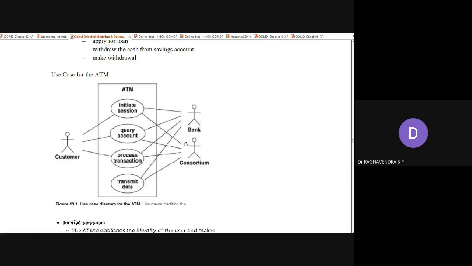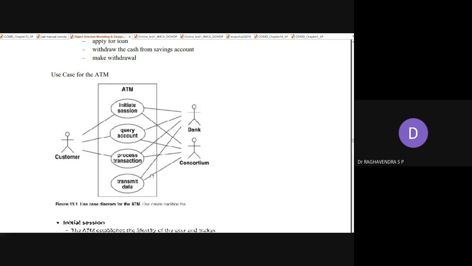Next, we have a consortium personnel. Consortium personnel means, once again, another person who has more authority because this bank comes under our consortium, our cluster. This person has the authority to perform some of the use cases like initiate a session, query a given account, process a transaction, and transmit the data.